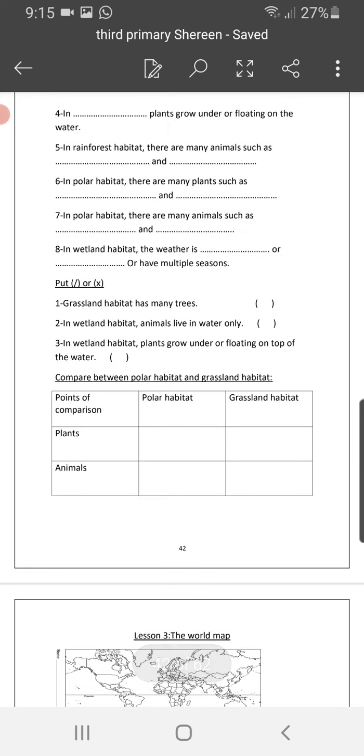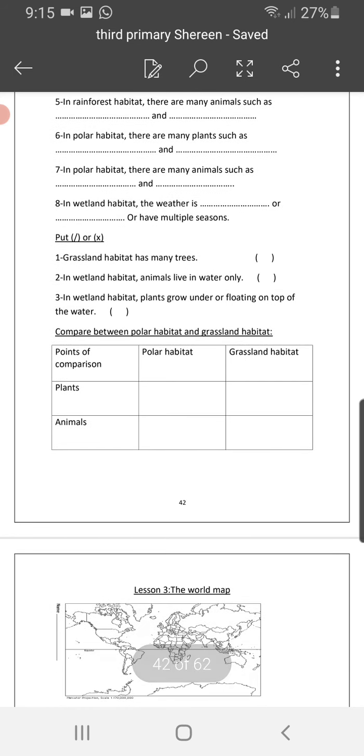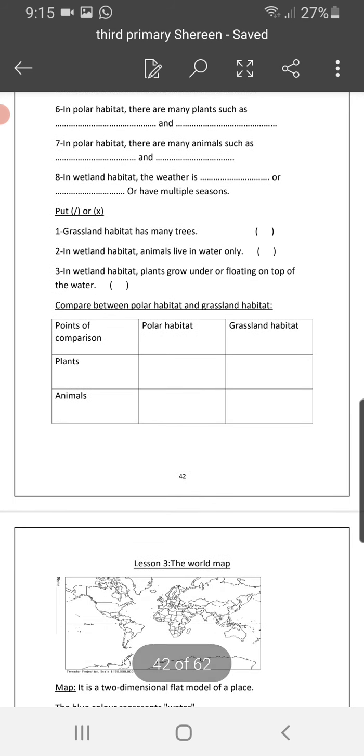In polar habitat, there are many animals, such as what? Yes, the sea lion, the whale, the polar bear, and so on. Number 8. In wetland habitat, the weather is, yes, it's wetland, so it's warm and sometimes cool or has multiple seasons. It's wetland, but it has different weather.